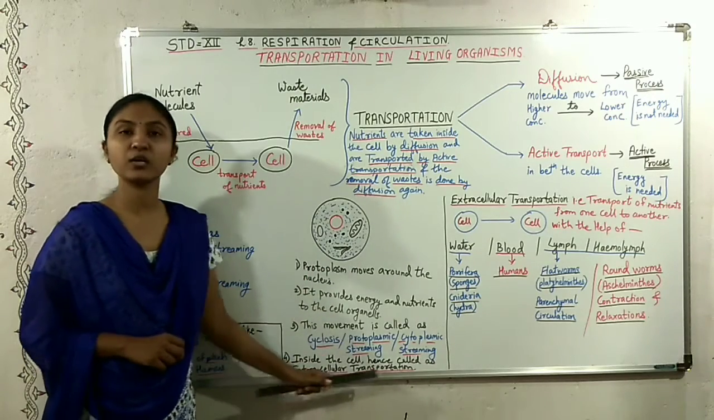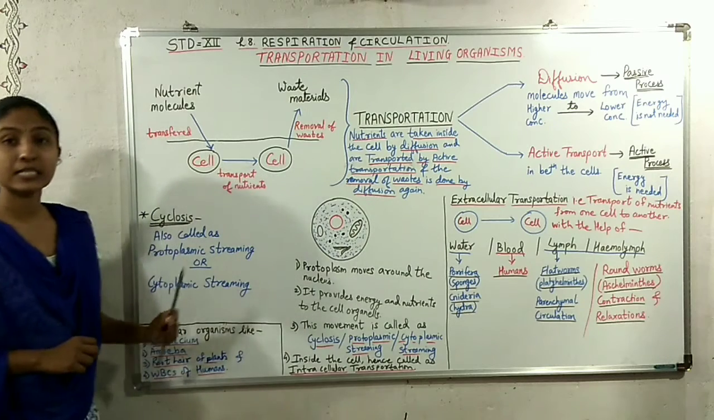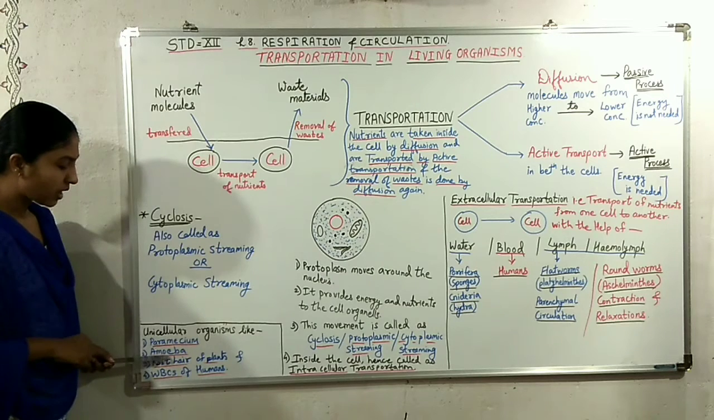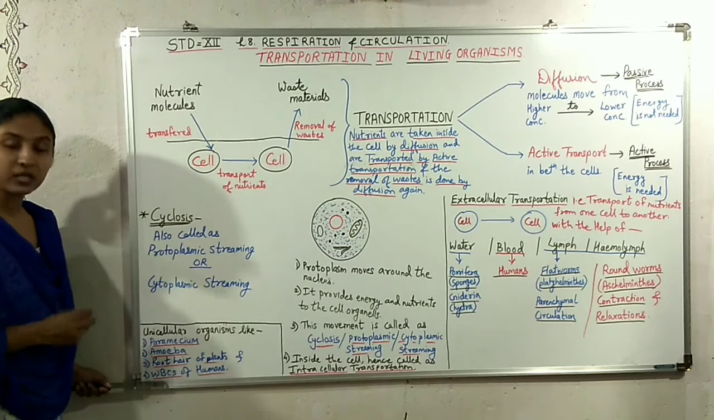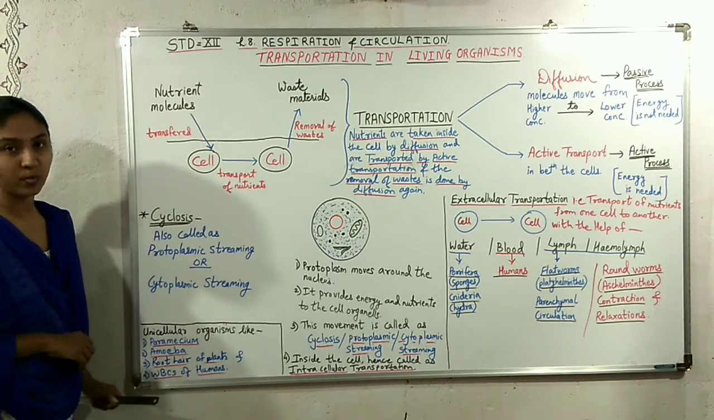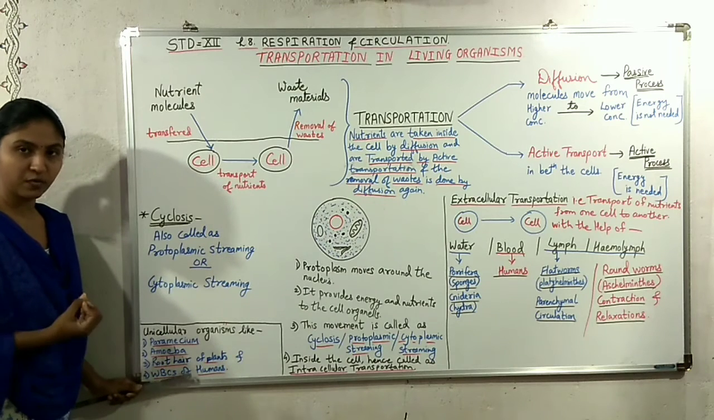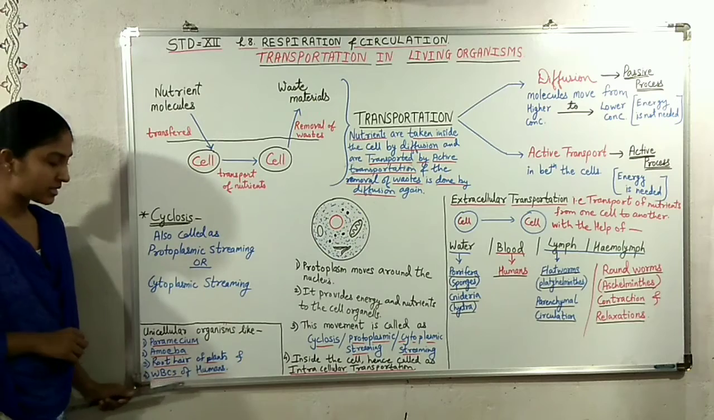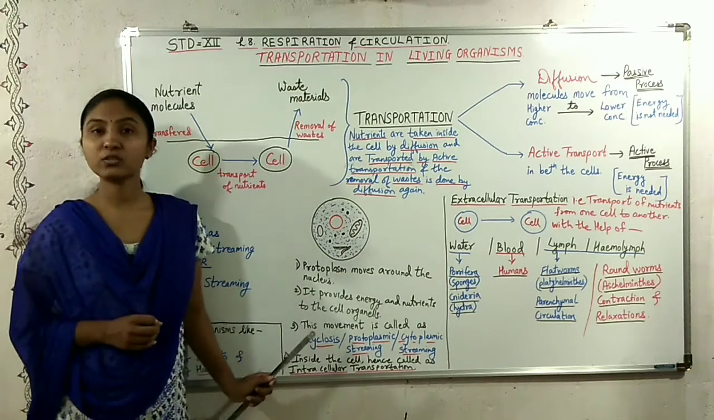Now this type of transportation is seen in unicellular organisms like paramecium, amoeba, root hair of the plants, and also in the WBCs of humans. So this type of transportation is seen in four different cells: paramecium, amoeba, root hair of the plants, and the WBCs in humans. This is the intracellular transportation.